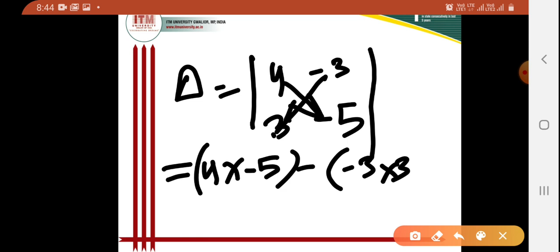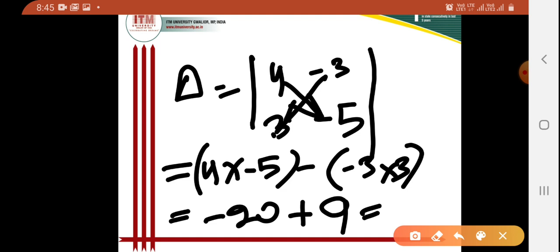So what will be the value? 4 into minus 5 is equal to minus 20, minus minus, that is plus 9. So the value will be minus 11. The value of del will be minus 11.